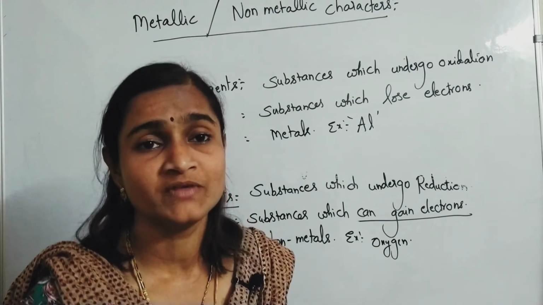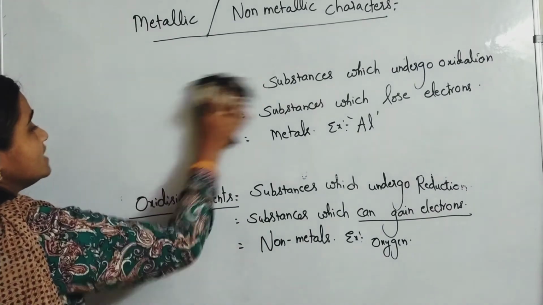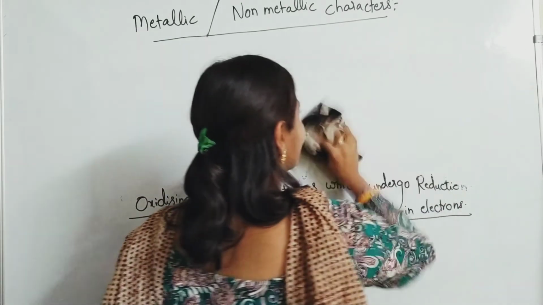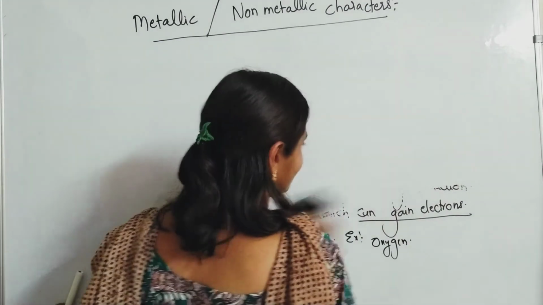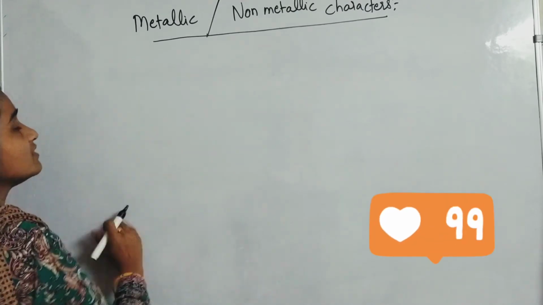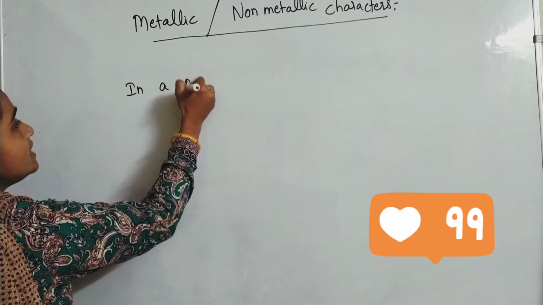Okay, so metallic and non-metallic characters, how they vary in groups and periods, that we have to learn, and I'll stop the video up to there, right? So variation of metallic and non-metallic characters in groups and periods. Just you have to write it logically, that's it. Logically if you write, it's enough.